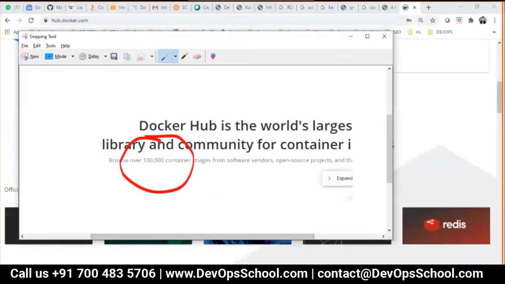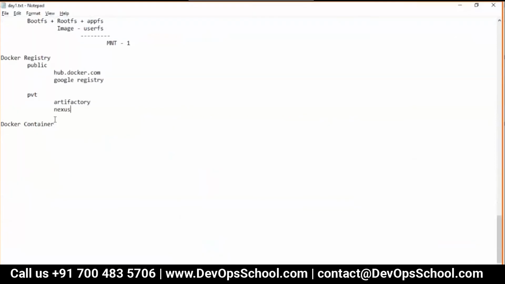But next is, what is a container? So guys, understand that the moment you run a Docker image, one user namespace gets created, with net, PID, and mount, but this mount is coming from the Docker image.